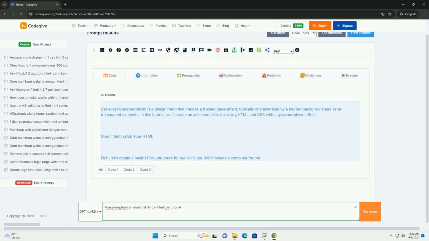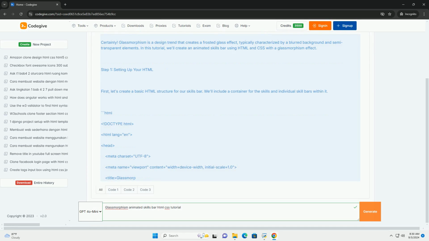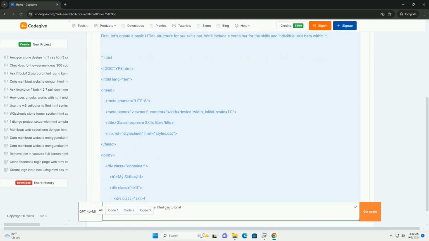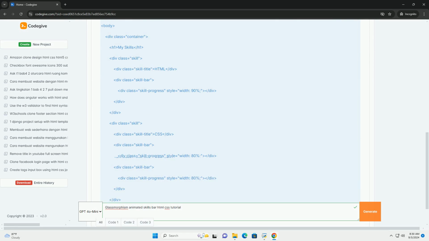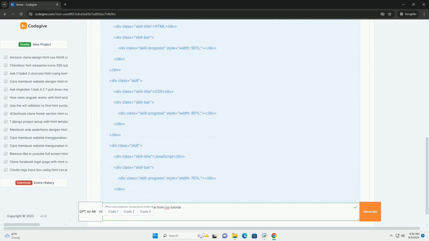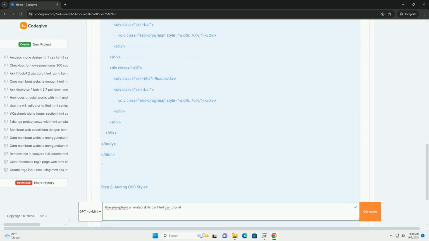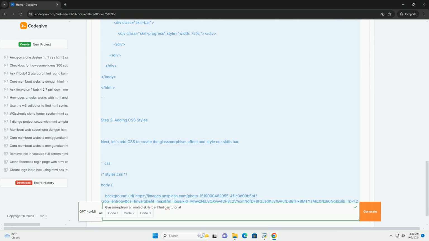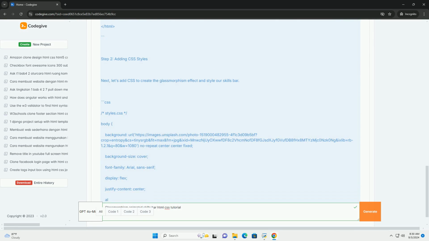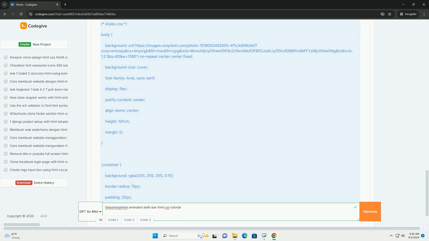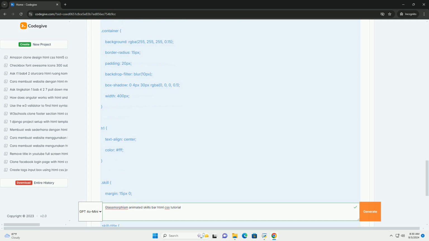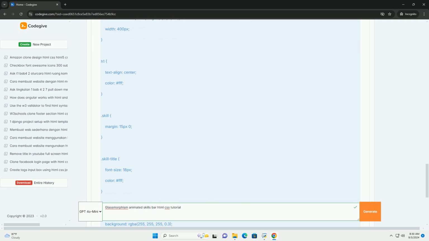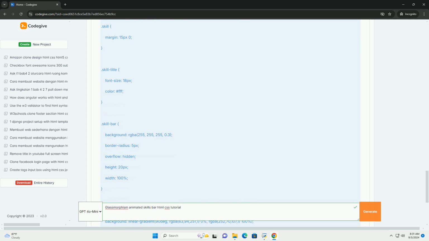Link in description. In a Glassmorphism animated skills bar tutorial, the focus is on creating visually appealing skill indicators using HTML and CSS. Glassmorphism is a design trend characterized by a frosted glass effect, blending transparency and vibrant colors to create a modern aesthetic. The tutorial typically begins with setting up the HTML structure, which includes a container for the skills bar and individual skill indicators.